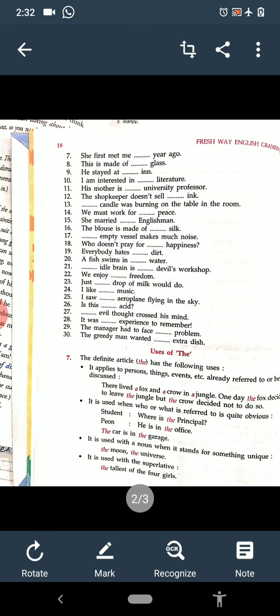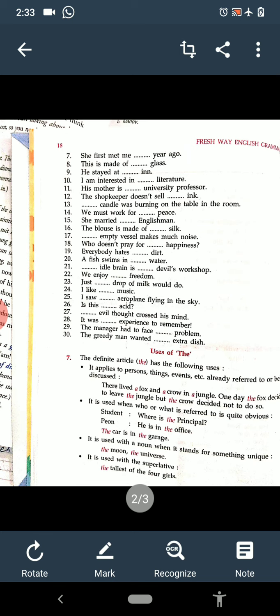Then no article. Just dash drop of milk would do. Just a drop of milk. I like dash music. Music is uncountable, then no article. I saw dash airplane. An aeroplane. Vowel sound is there.